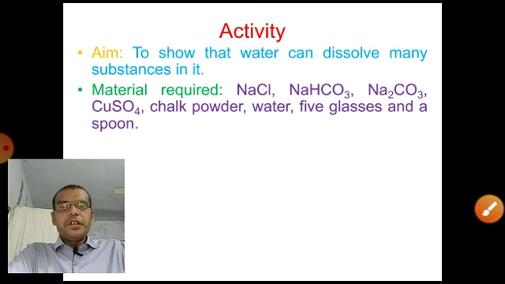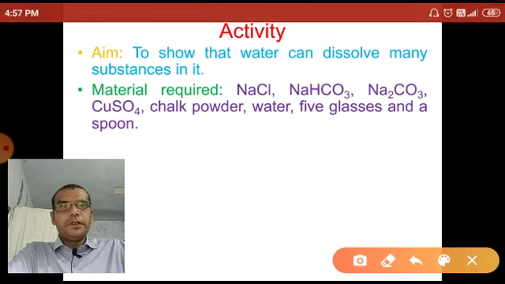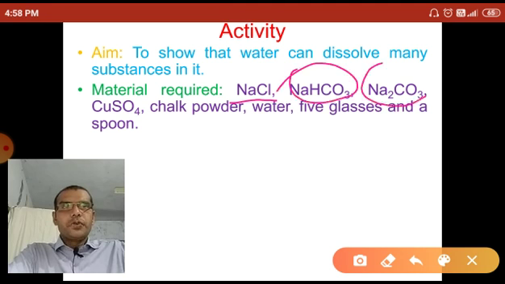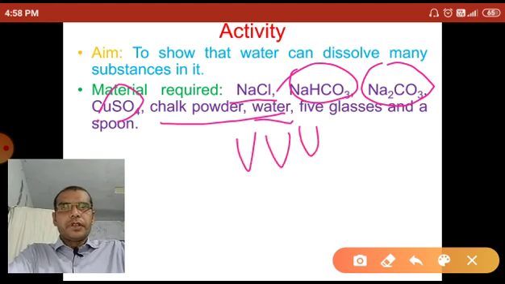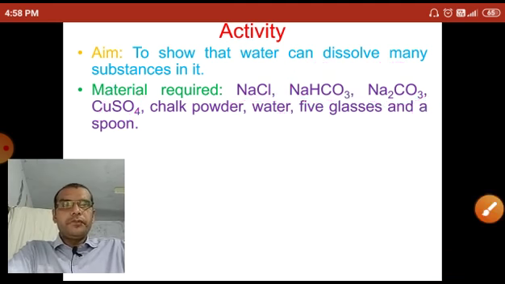Let's see the material required for this activity: sodium chloride, sodium bicarbonate, sodium carbonate, copper sulfate, chalk powder, water, 5 glasses, and a spoon. All these are necessary for this activity.